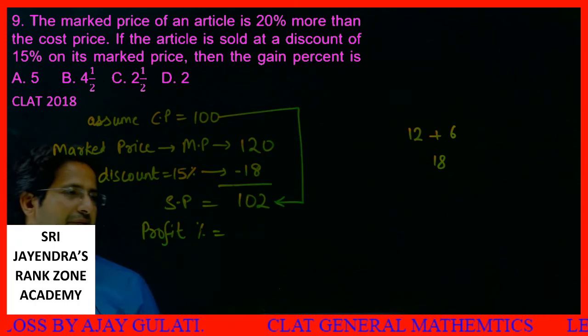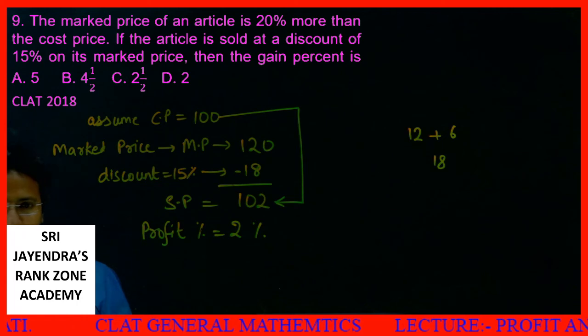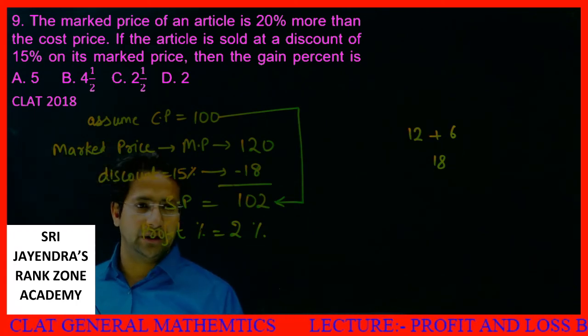What is the profit percent? 2%. Clear? So profit percent is 2%. Option number D is your answer.